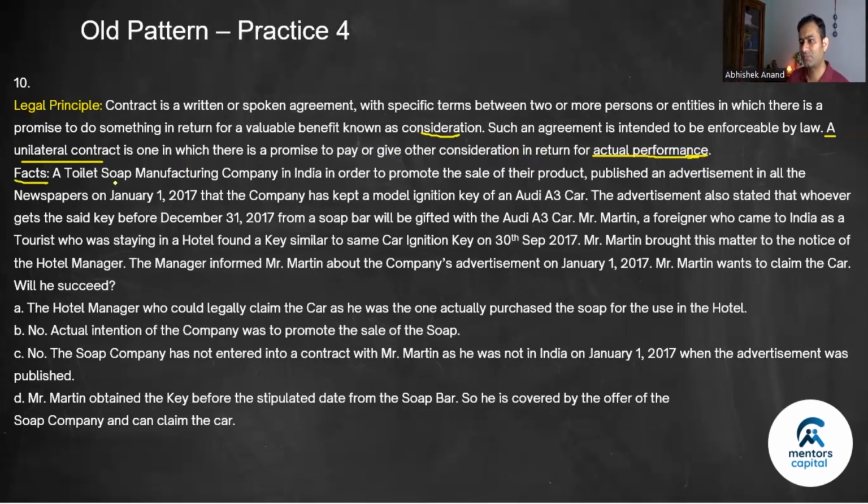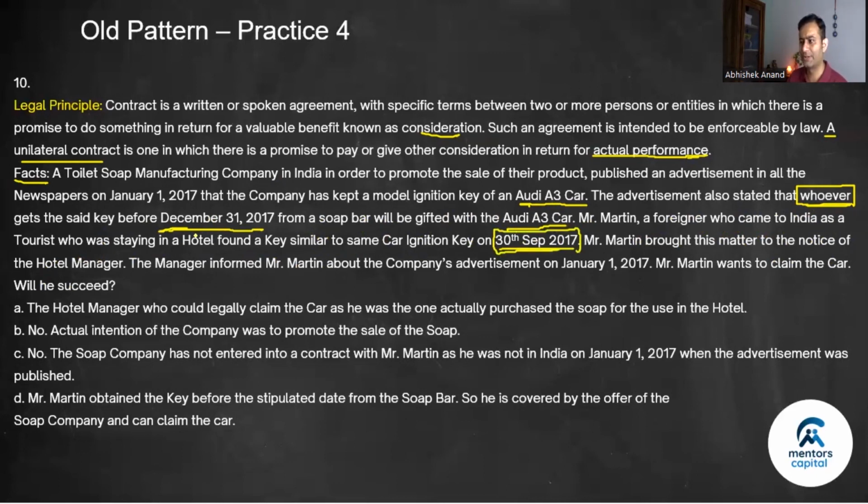Now let's see the facts. A toilet soap manufacturing company in India, in order to promote the sale of their product, published an advertisement in all the newspapers on January 1, 2017, that the company has kept a model ignition key of an Audi A3 car. Wow. Use the soap and get an Audi. The advertisement also stated that whoever gets the said key before December 31, 2017 from a soap will be gifted with the Audi A3 car. Okay, this is important and time is important. Mr. Martin, a foreigner who came into India as a tourist, who was staying in a hotel, found a key similar to the same car's ignition key on 30th September 2017.